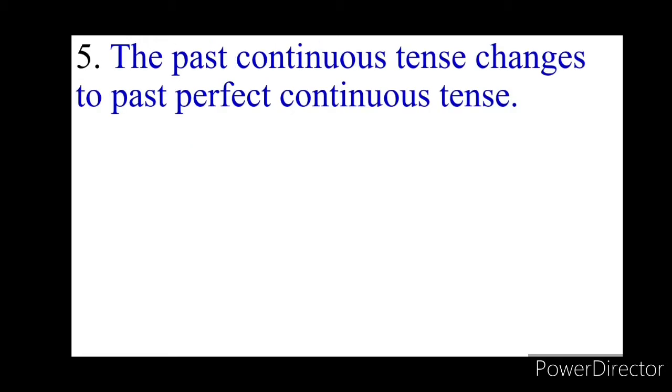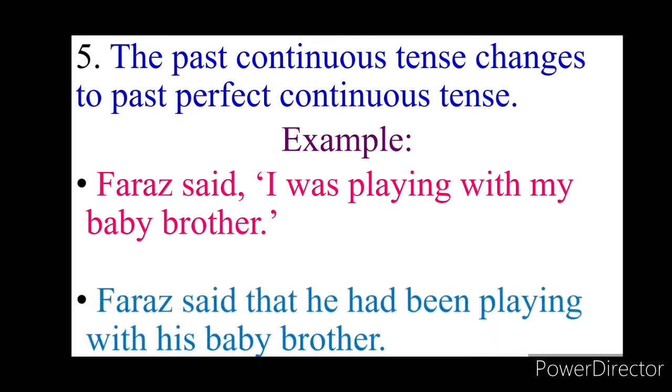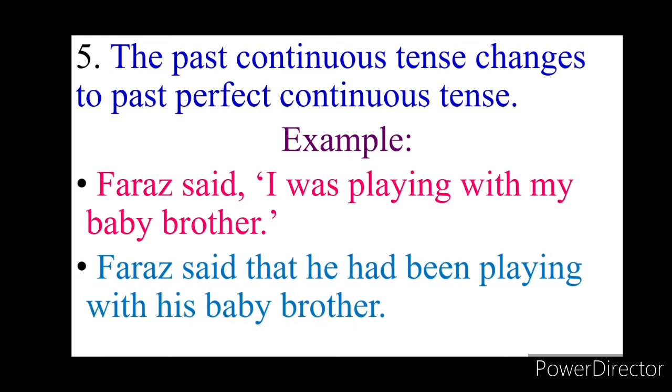The past continuous tense changes to past perfect continuous tense. Example: Faraz said, "I was playing with my baby brother." In indirect speech, it is: Faraz said that he had been playing with his baby brother.